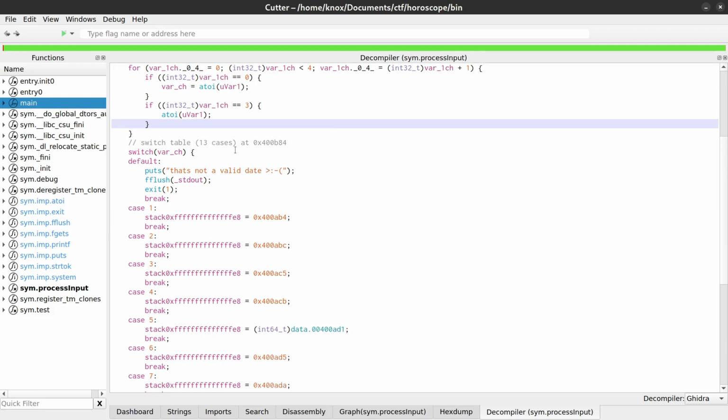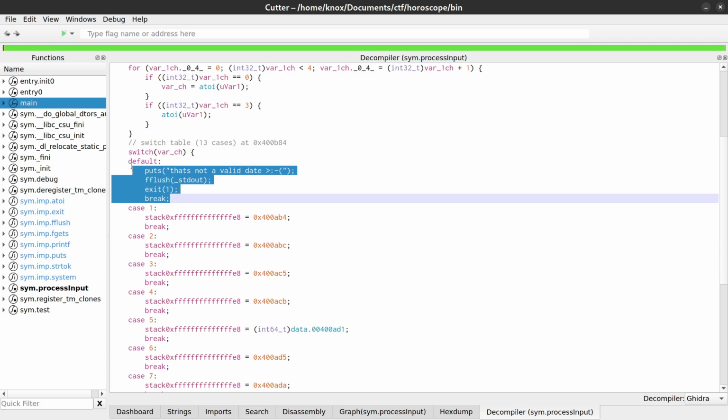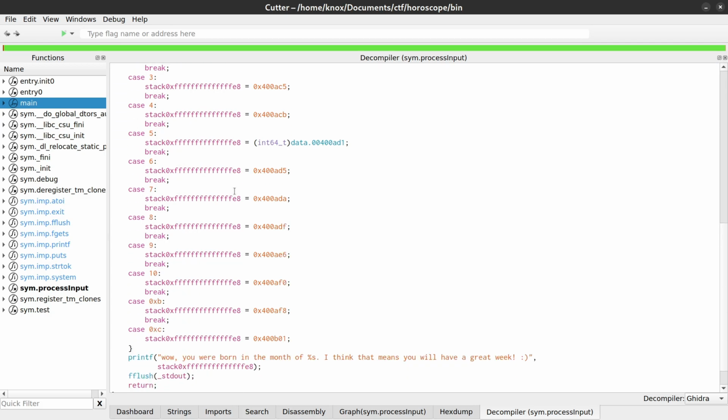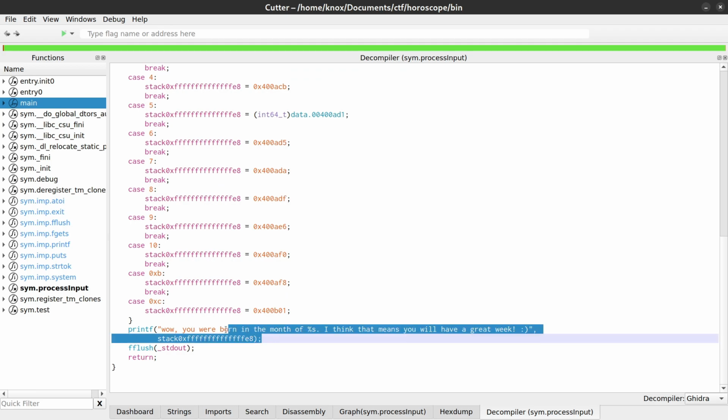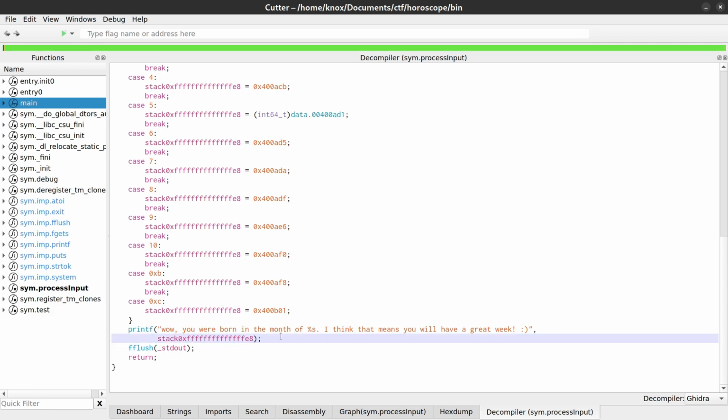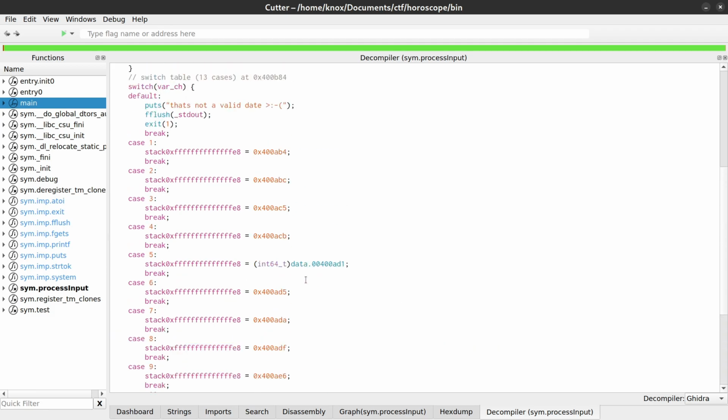The switch case really only has two cases: the default, where you enter a non-valid date, and everything else, which simply causes the month that you entered to be printed, and then you will be told to look forward to your great week. This is a shame because I really felt special when it told me my horoscope earlier, but now I don't feel special at all. Anyways, I think the only thing we have to worry about in this function is passing this check so we don't exit early.